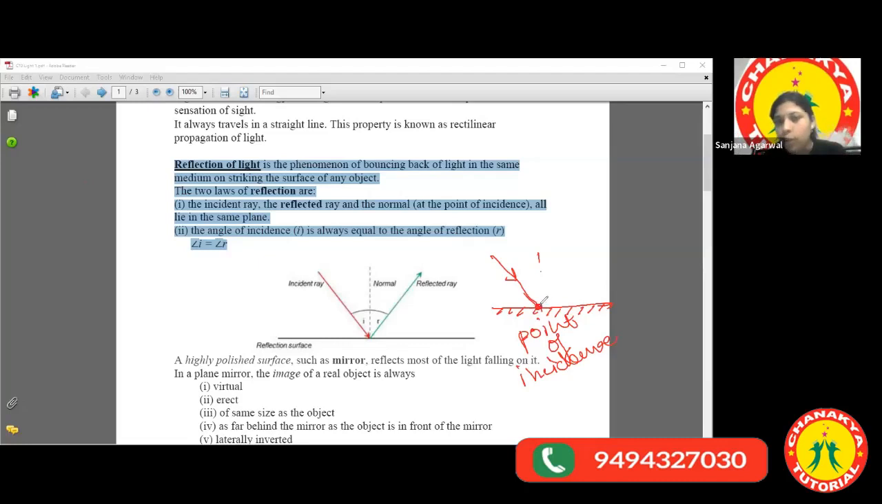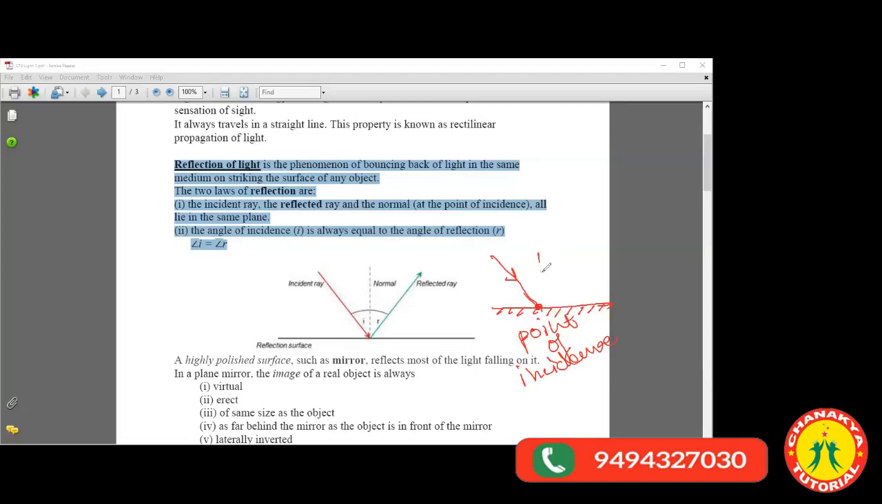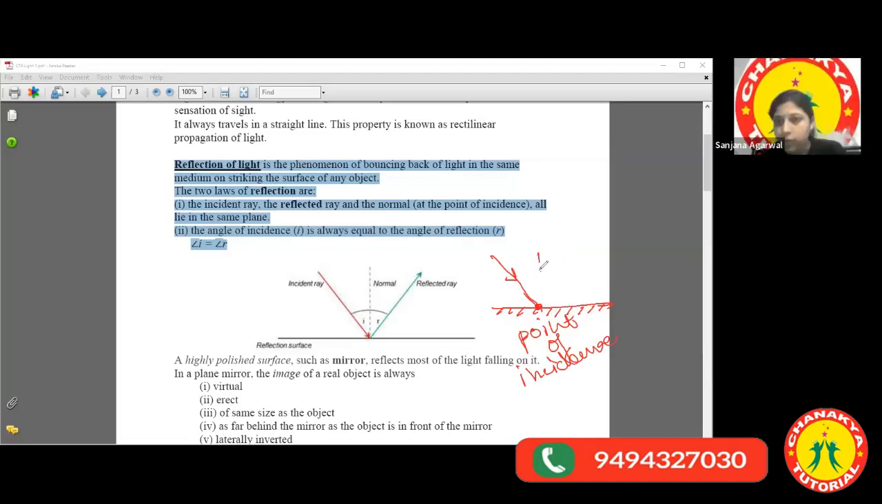Next step is to draw a normal. Do you understand what is a normal? The perpendicular to the surface. Yeah, correct. So a 90-degree angle on any surface is known as a normal. We usually name it with the letter N, right? And now, what is the angle that the incident ray makes with the normal? A mistake arises in many students that we measure the incident angle with the surface. But remember this point, incident angle is always measured with the normal.